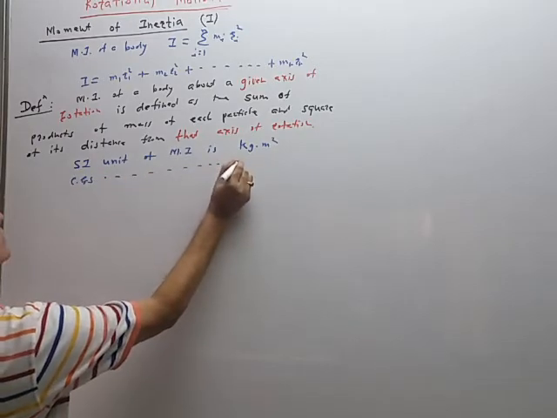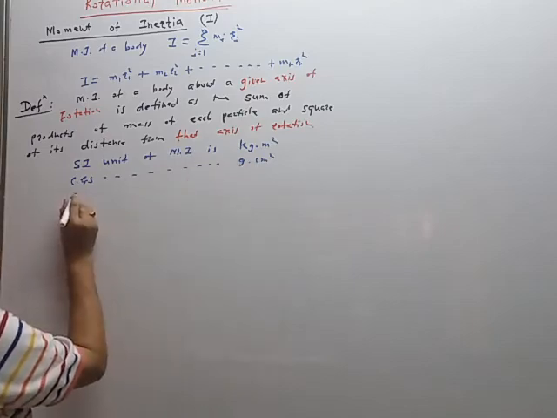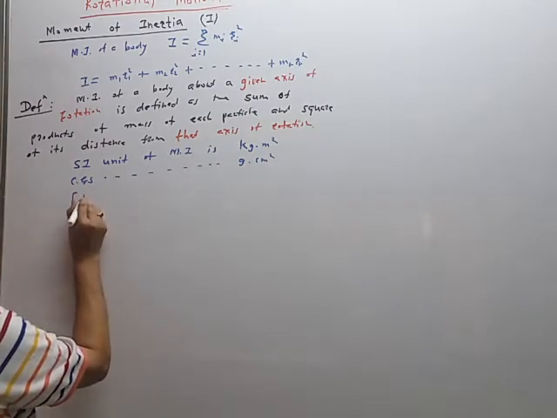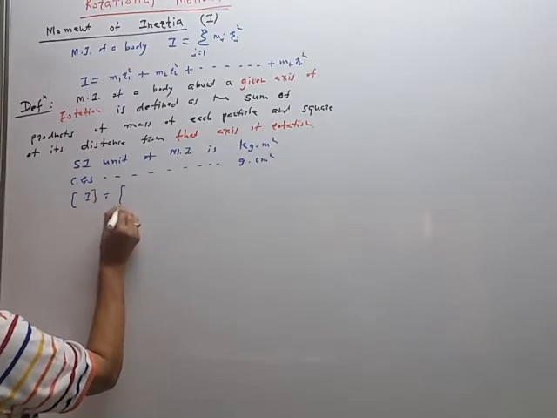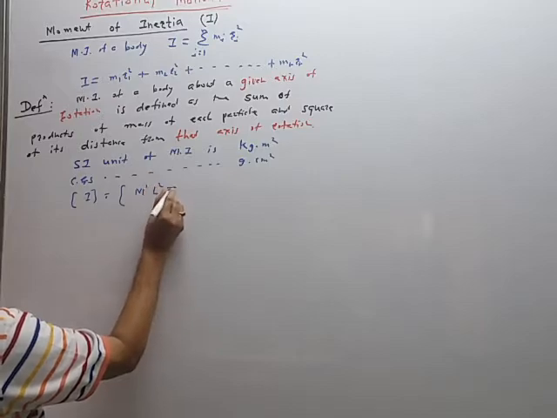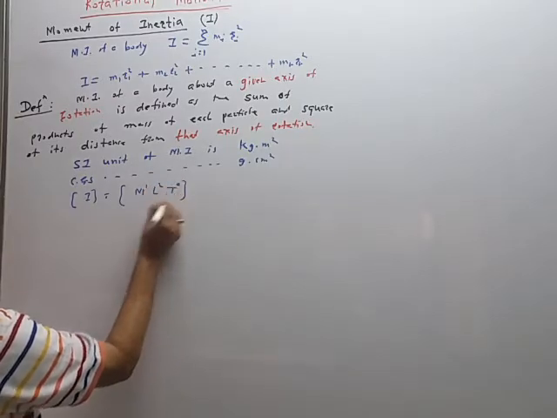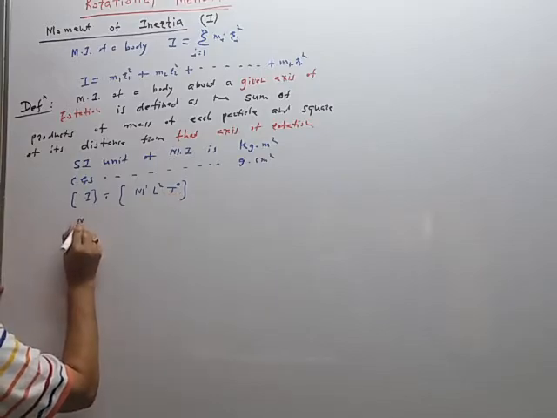CGS unit of MI is gram centimeter square. Dimensions of MI, denoted by I, are M raised to 1, L raised to 2, T raised to 0. So MI is independent of time.